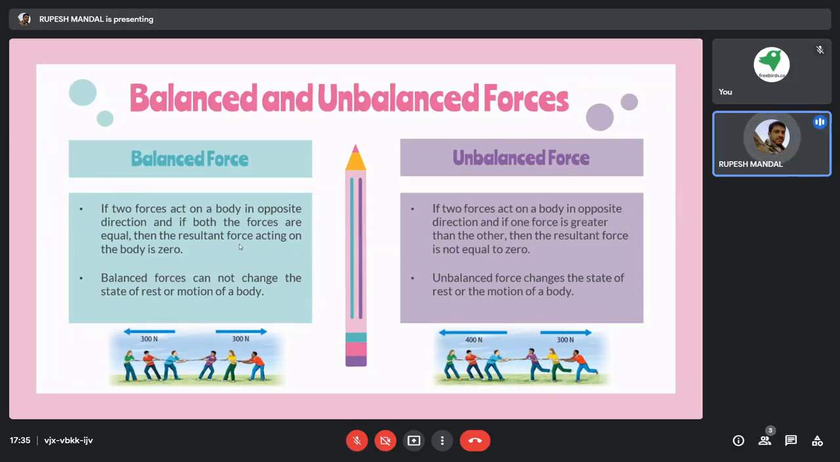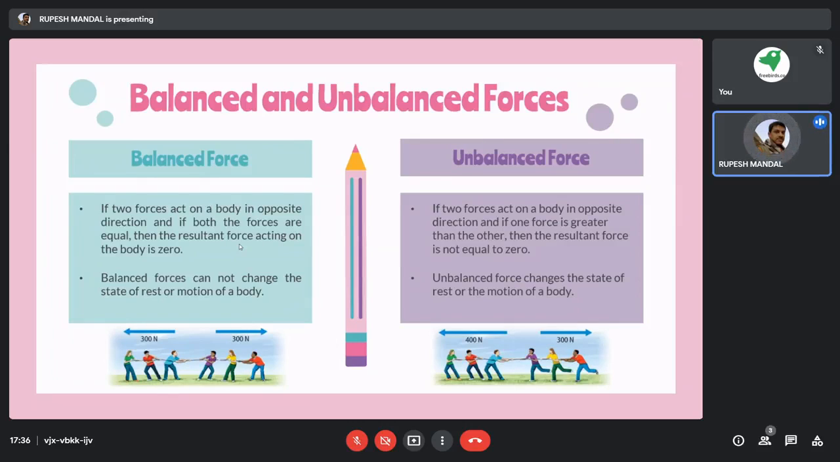Let me give you a very basic idea about what this is. Suppose we are pulling a string with our two hands. If we apply equal force, pulling the string in both directions, then the string will be at halt. But if we apply some extra force with one hand, definitely the string will tend to move in the direction of the hand in which we have applied more force.